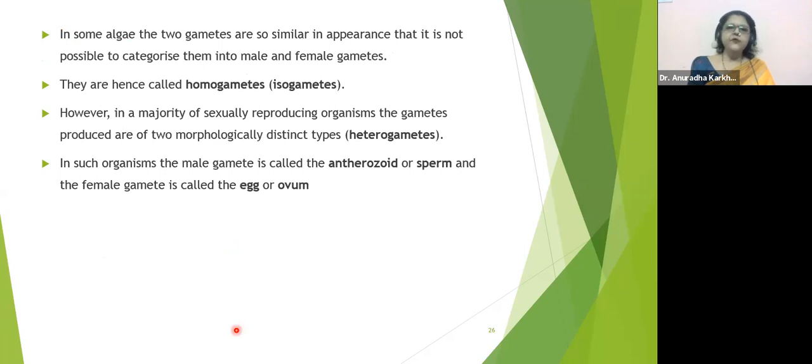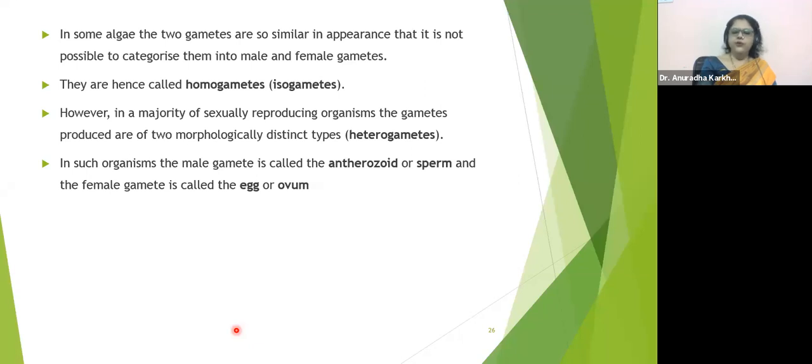However, in majority of the sexually reproducing organisms, the gametes produced are of two morphologically distinct types, and therefore they are going to be called as heterogametes. Hetero means different, homo means same, right? In such organisms, the male gamete is called as antherozoid or sperm, and the female gamete is called as egg or ovum.